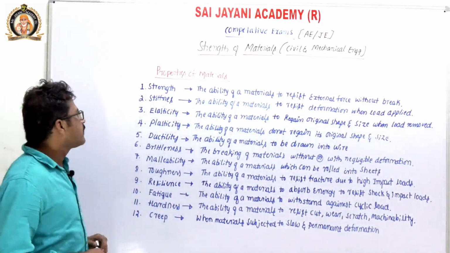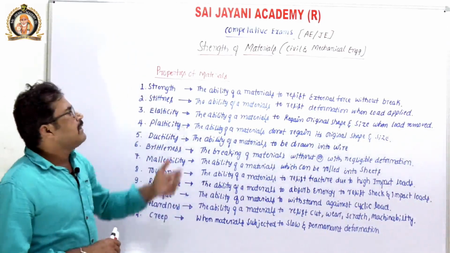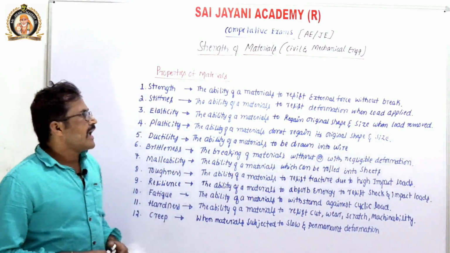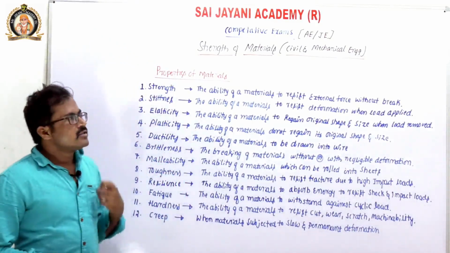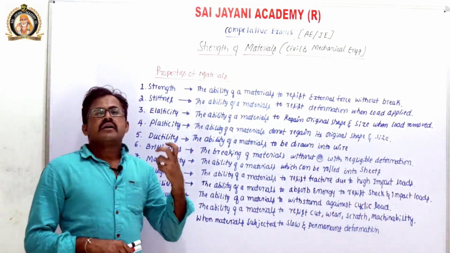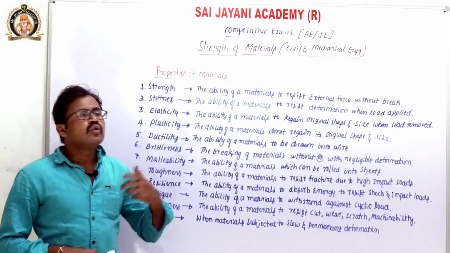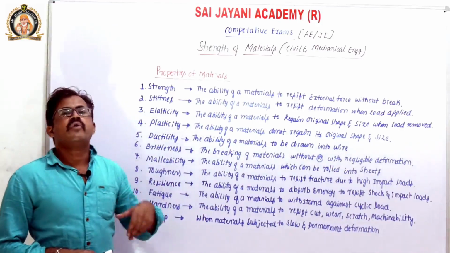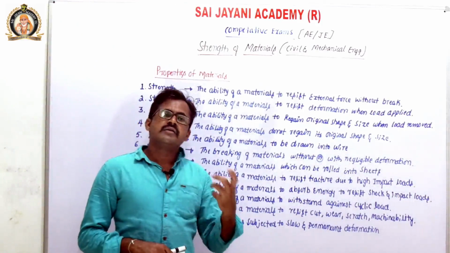So first property, strength. What is strength? Strength is the ability of a material to resist external force without breaking. Strength is defined as the resistance offered by a material to fracture or to break when we apply some load or force or stress.